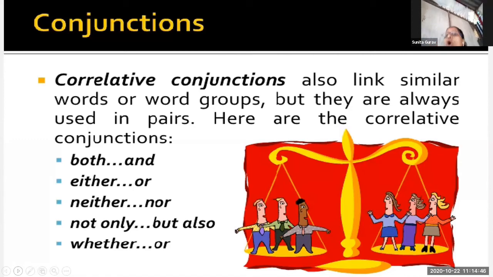See here or. So in this way, these correlative conjunctions function. They correlate two words or two word groups or two sentences together, and they are always used in pairs, children. Exceptions are whether and or.